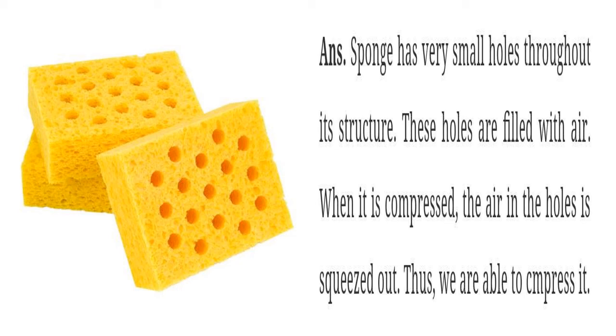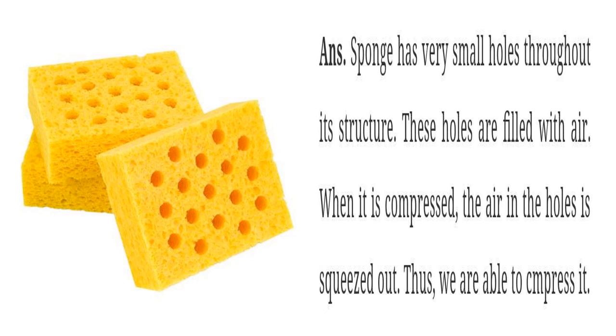Now you see this is an example of a sponge. A sponge is solid, but you can compress it. That means whatever properties of solids are there, are they applicable here? It is a solid, but what is the property? Solids are incompressible, but why is a sponge compressible? So again you see the structure, how it is made. A sponge has got microscopic holes. Because of the holes, air is trapped inside. So air is there inside.